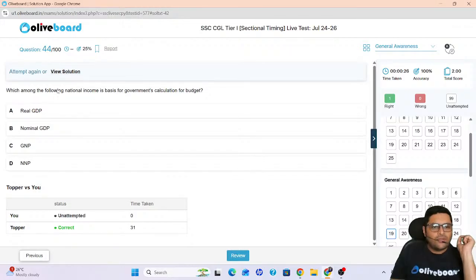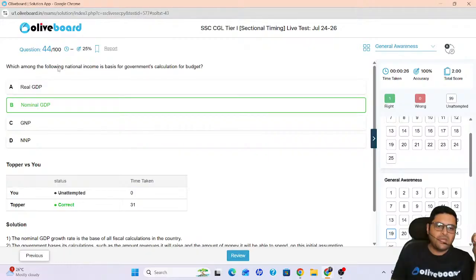Next. Which among the following national incomes is the basis for the government's calculation for the budget? Which of the following will the government see for the calculation of the budget? The question is not asking what is national income. Please carefully read the question. So which one is it? Tell quickly. Quick, quick. Very easy question.